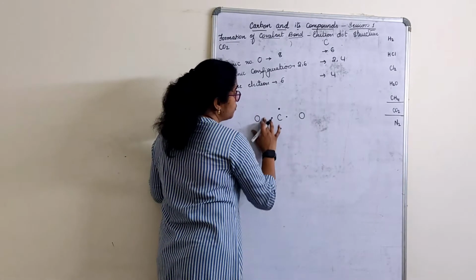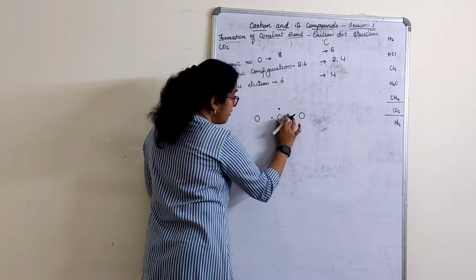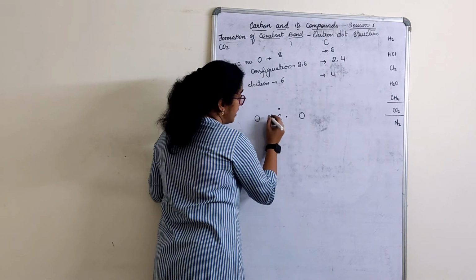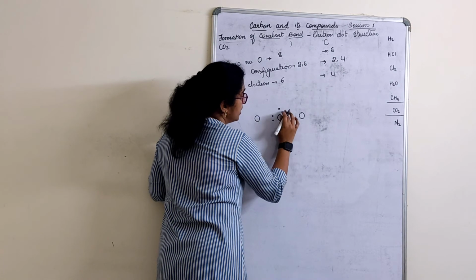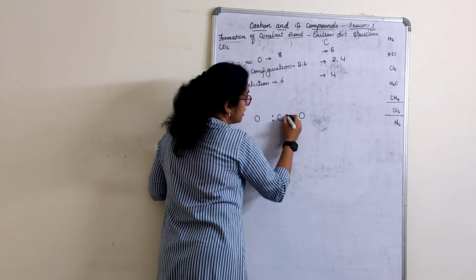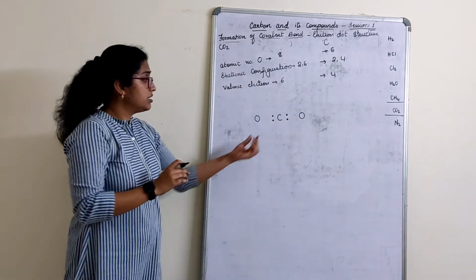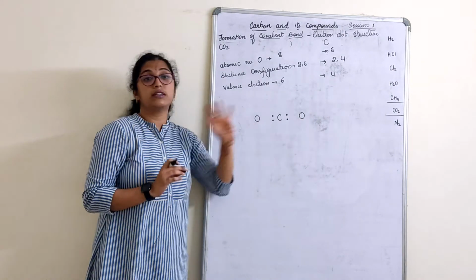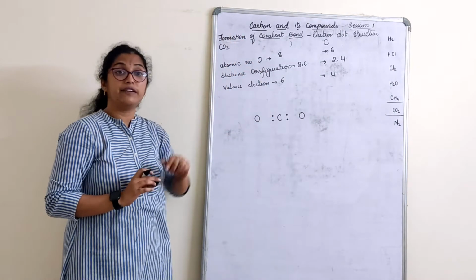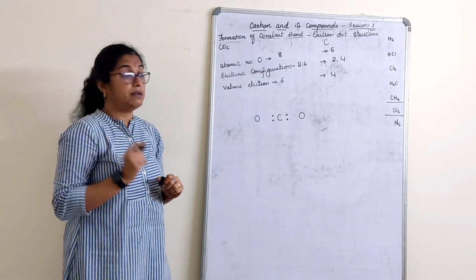That means what I have to do now here? I have to share this in such a way that I put 2 electrons here and 2 electrons here, because these 2 electrons are required by oxygen and these 2 electrons are required by oxygen. I can't put wherever I want. It has to be a double bond.